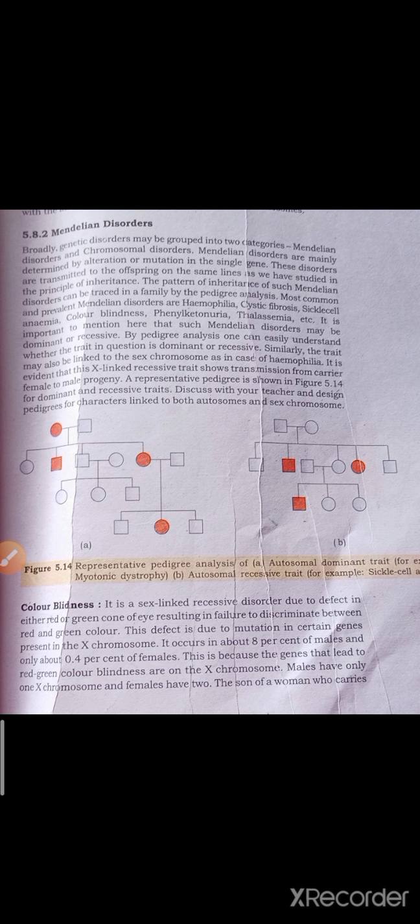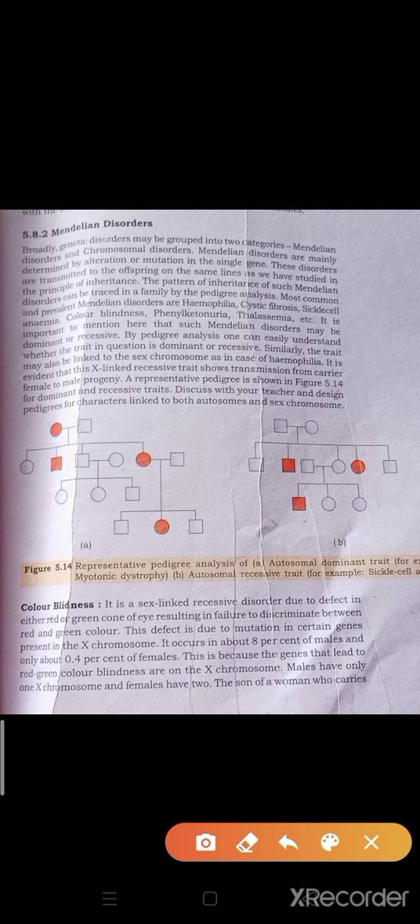So in this pedigree, first of all, we will discuss the pedigree chart which is given in your NCERT book. If you remember, yesterday I told you how the black circle and the black square represent, what the symbolic representations of different traits in a pedigree are. So you can relate with this. Okay, so in the first condition you can see an autosomal dominant trait. It's a myotonic dystrophy pedigree analysis shown here.